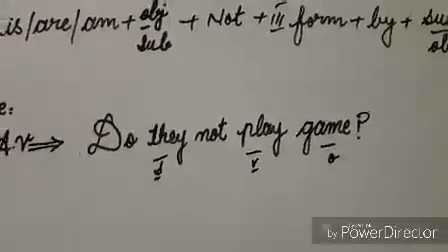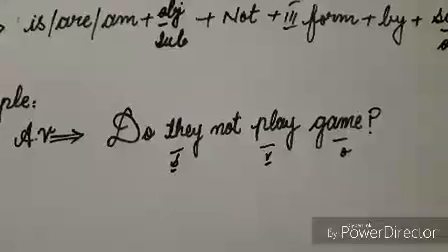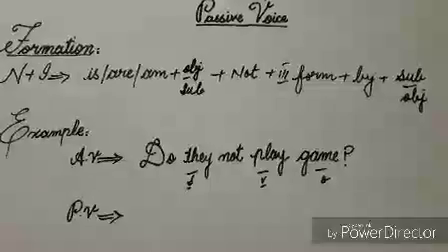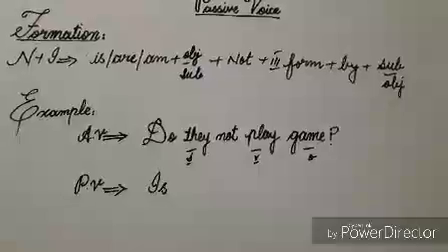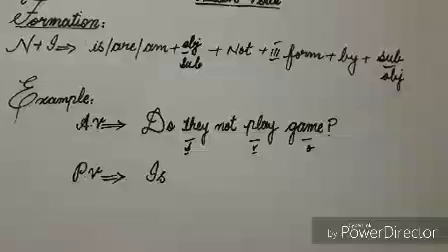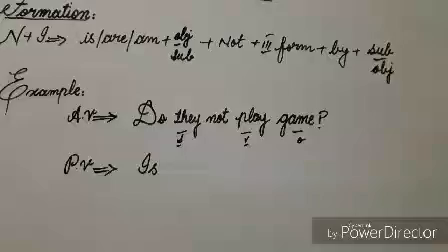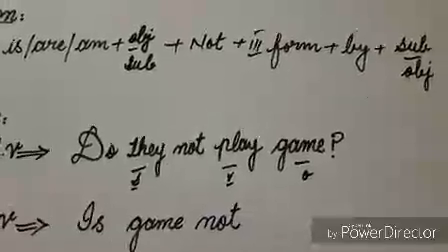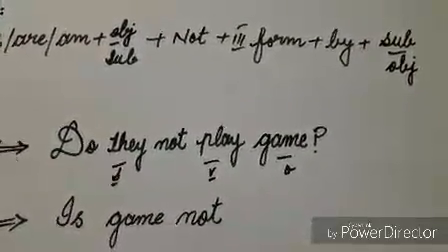As you can see that in this sentence, subject is doing something. So this is active voice sentence, and now I'll change this sentence into passive voice. According to the formation, I'll use here helping verb. Next to helping verb is I'll use object but in subjective condition, and in this sentence the word game is object. I'll write this word as it is because it hasn't any subjective objective condition. According to the formation, now I'll write here not. Now I'll write here third form of verb, and third form of play is played.